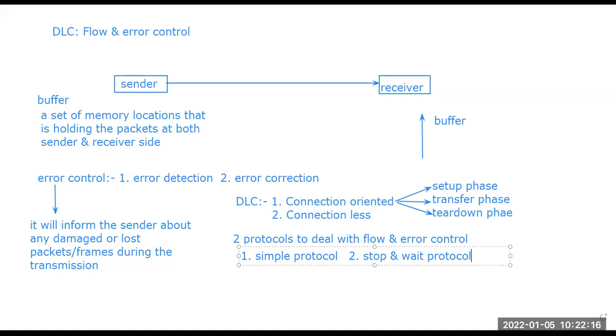So these two types of protocol help the data link layer to deal with flow and error control. The behavior of this data link protocol is, as an example, like a finite state machine. Can you people tell me where you have heard this FSM, the finite state machine term? You have heard the term already. I'm writing the name FSM, finite state machine. In which subject did you hear this term?